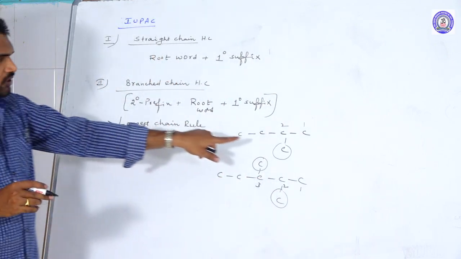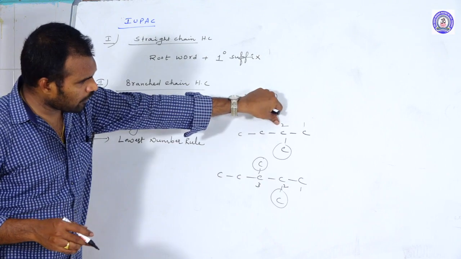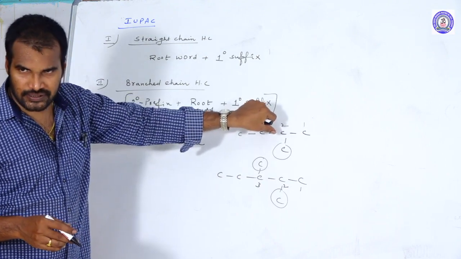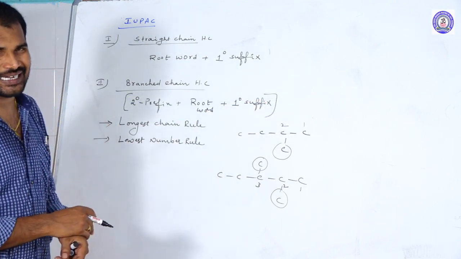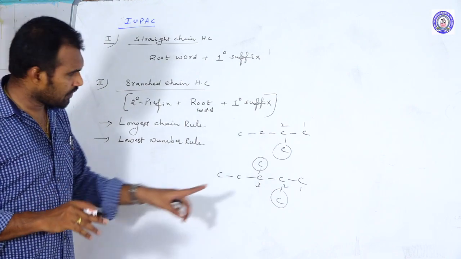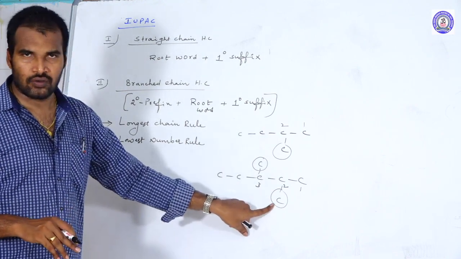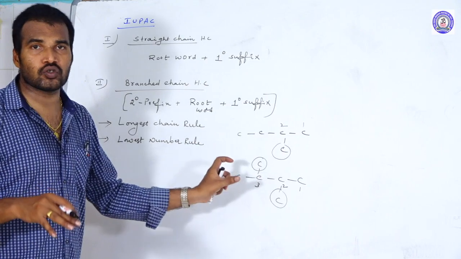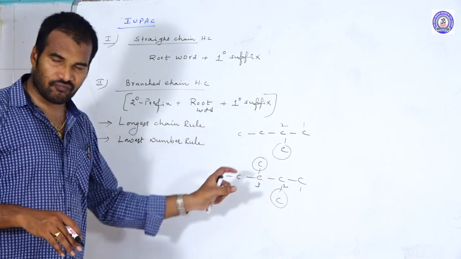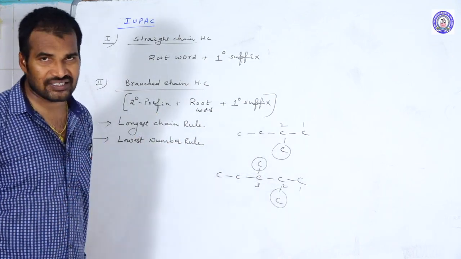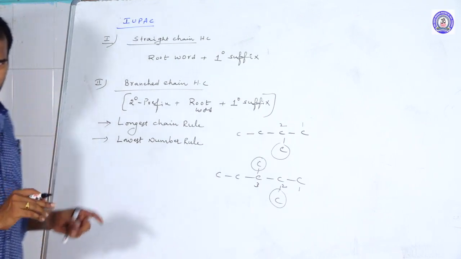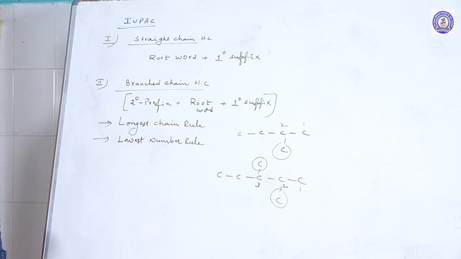So in the case of a single substituent, check the number of the carbon where the substituent is present; the direction giving the least value is the right direction. In the case of polysubstituents, check the sum of the locants; the direction giving the least sum is the right direction. This is according to the lowest number rule.